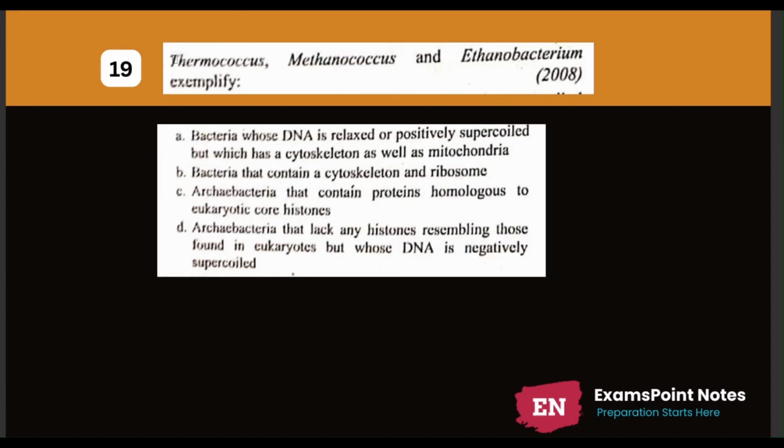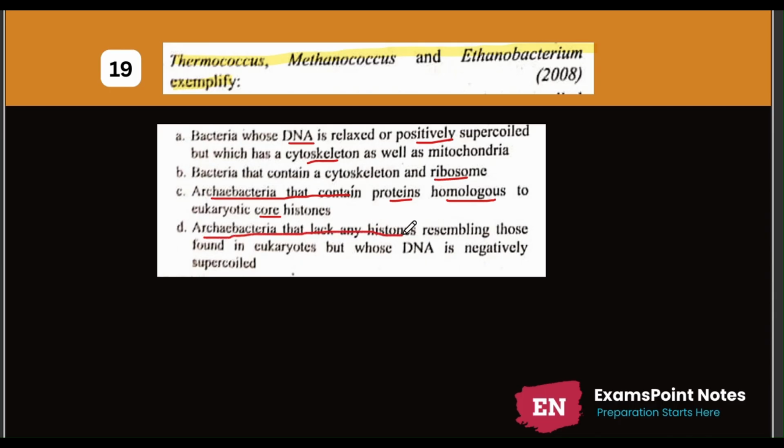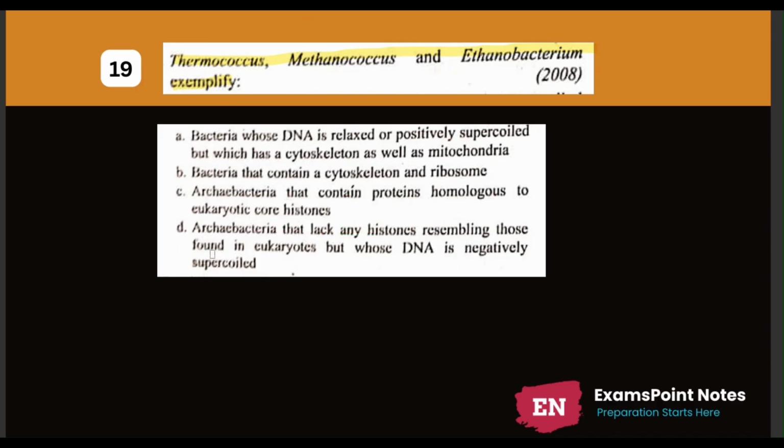Next question. Question 19. Thermococcus, Methanococcus, and Methanobacterium exemplify option number A. Bacteria whose DNA is relaxed and positively supercoiled, but which lack cytoskeleton as well as mitochondria. B. Bacteria that contain a cytoskeleton and ribosome. Option number C. Archaebacteria that contain protein homologous to eukaryotic core histones. Option number D. Archaebacteria that lack any histones resembling those found in the eukaryotes but whose DNA is negatively supercoiled. The correct answer is option number C.